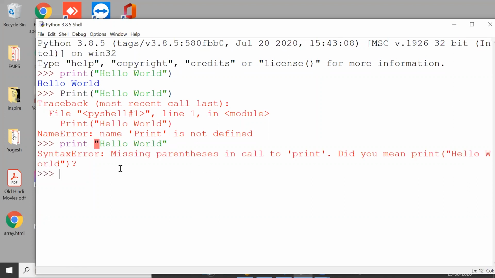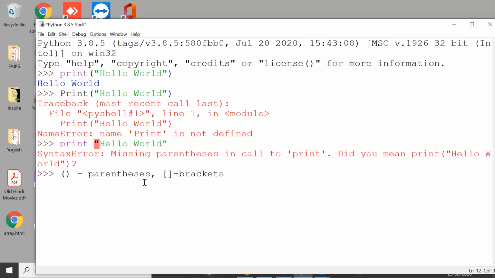Missing parentheses. For the people who don't know, let me tell that these brackets are technically known as parentheses. Whenever we say parentheses, it means this only. And these are called brackets. When we say brackets, technically it means this only.